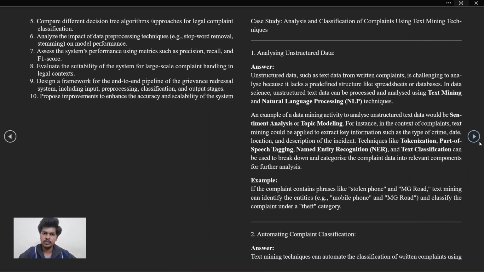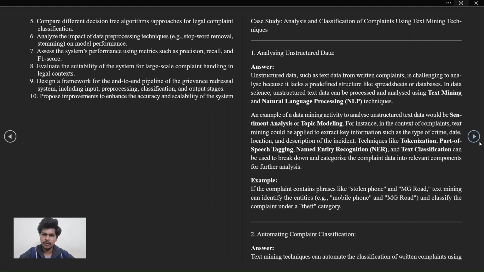Unstructured data, such as text data from a written complaint, is challenging to analyze because it lacks a predefined structure, like a spreadsheet or any database. In data science, unstructured data can be processed and analyzed using text mining and natural language processing techniques. An example of a text mining activity to analyze unstructured data would be semantic analysis or topic modeling. For instance, in the context of a complaint, text mining would be applied to extract key information from a crime such as date, location, and description of the incident.